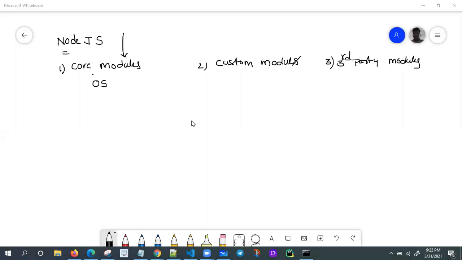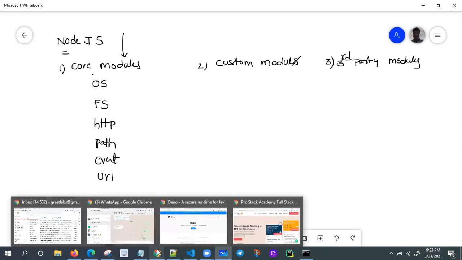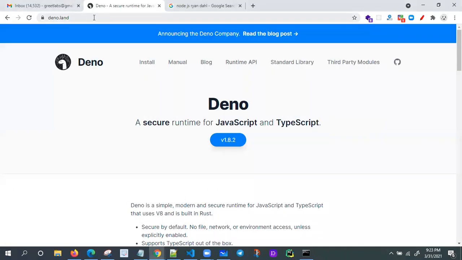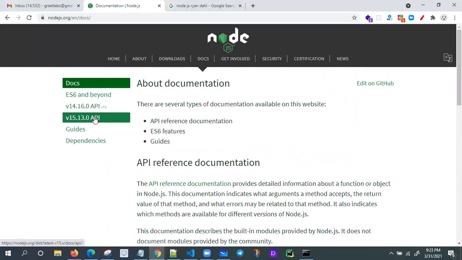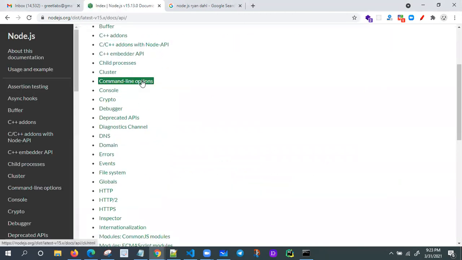So the OS module. I'm listing just a few modules only: FS module, HTTP module, path module, event module, URL module. We have so many core modules. If you go to nodejs.com, go to the docs, and select any one of the versions, you'll get one idea. These are the core modules actually.